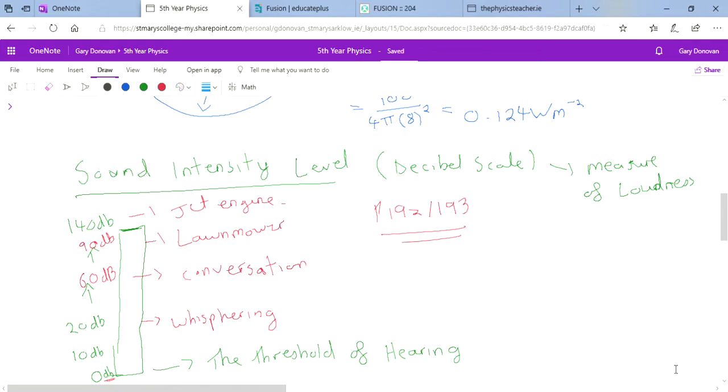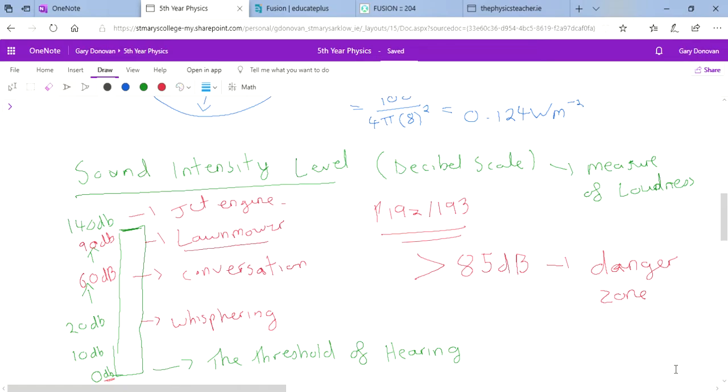Now, once you go above 85 decibels, it's really, really bad for your hearing. So this is what's known as kind of the danger zone, I suppose. If you go above 85 decibels and you're exposed to those sounds for a long period of time, it can damage your hearing permanently.